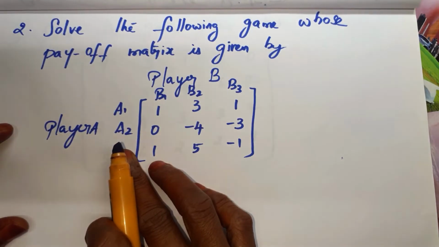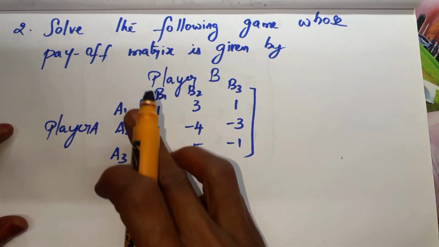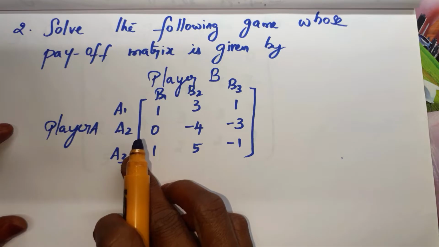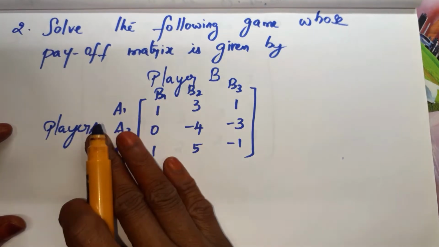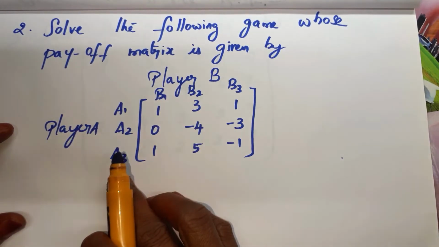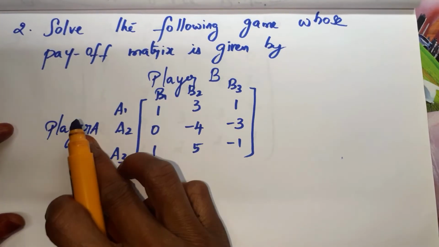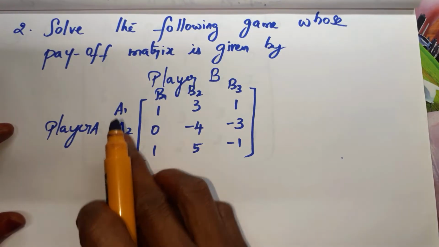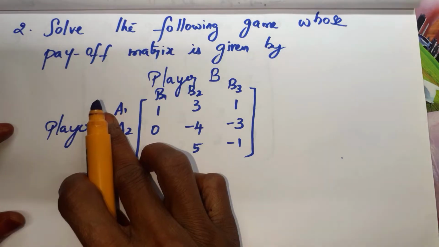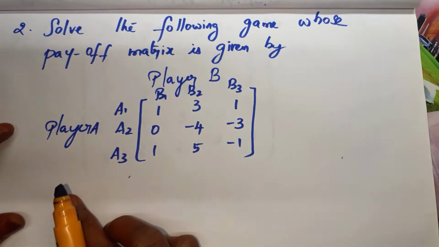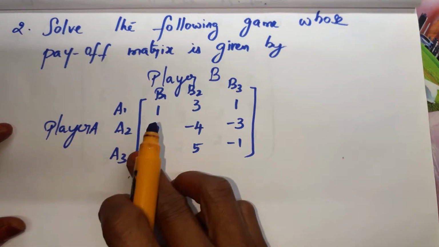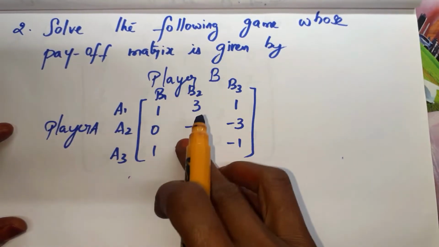The second problem: solve the following game whose payoff matrix is given by player A, player B. 3 strategies they have. These things are called strategies: A1, A2, A3. Alternatives. Strategies means alternatives. So player A has 3 strategies, or alternatives we can say. So he has A1 as one strategy, A2 and A3, and B has B1, B2, B3.